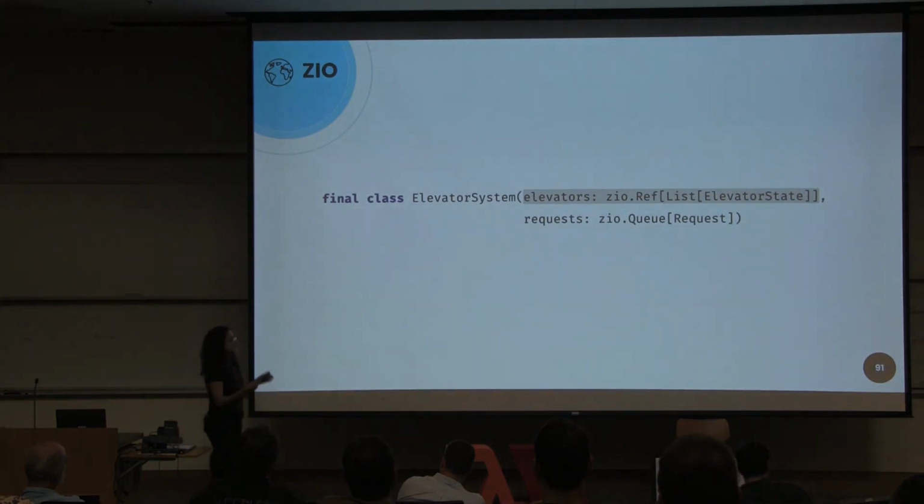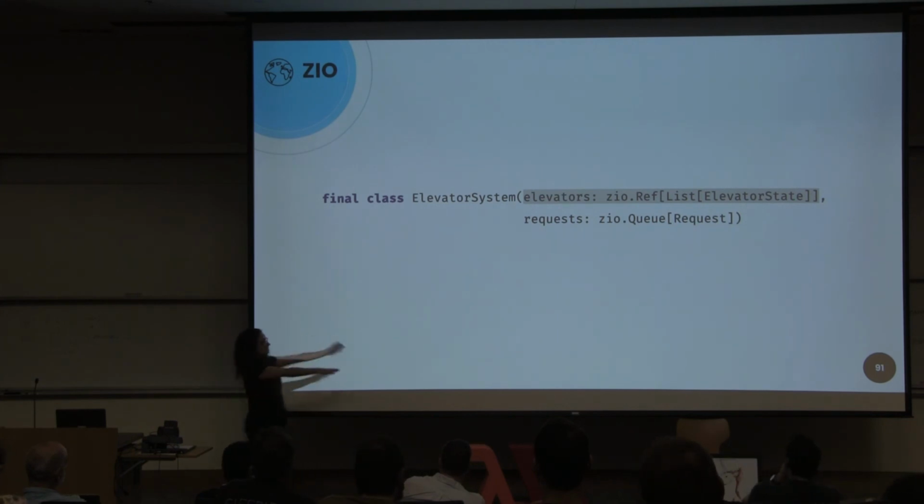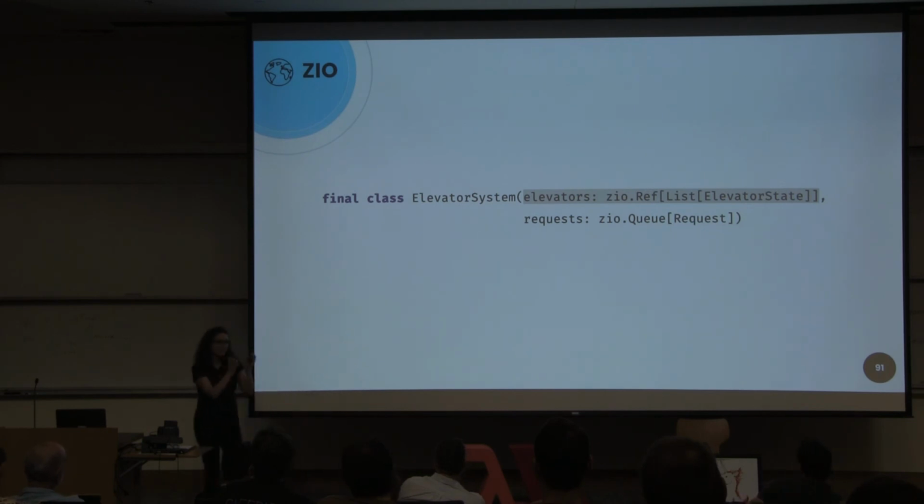So now let's think about the elevator state, because what we want to do is keep the elevator state up to date, and this is our problem. How to solve it? We want to make it possible to do that in a transaction.